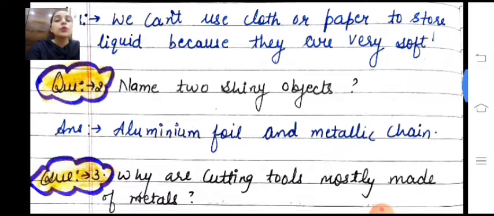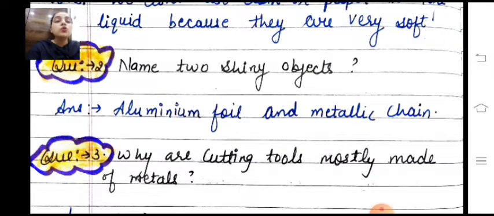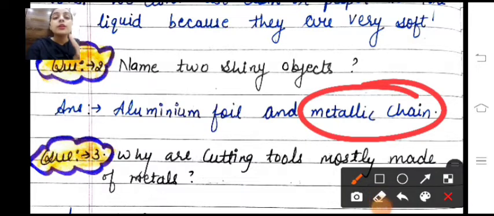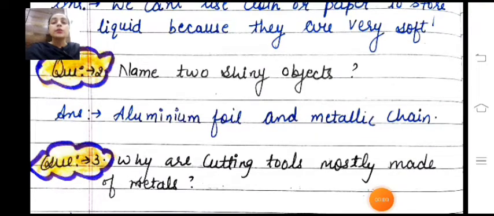So let's move on to the second question. Name two shiny objects. Shiny means lustrous. कौन सी चमकदार दो चीजें हैं? Answer is aluminium foil and metallic chain. These are two things which are shiny objects. You can write any other two shiny materials as well. So let's move on to question number 3.